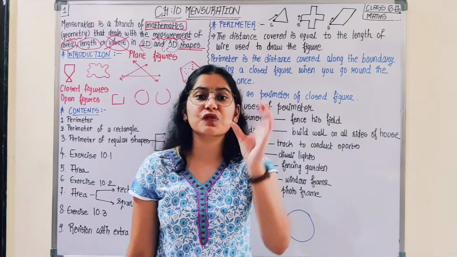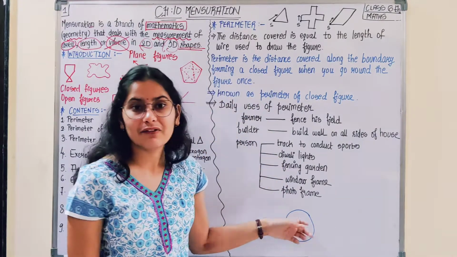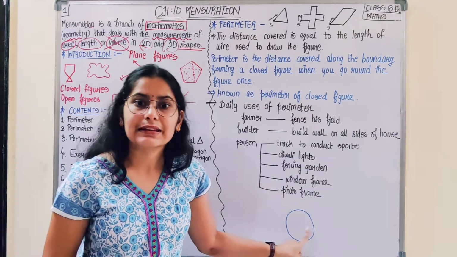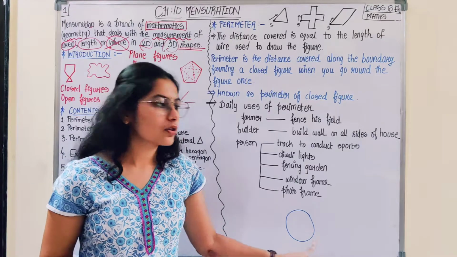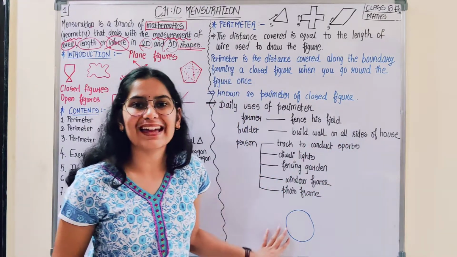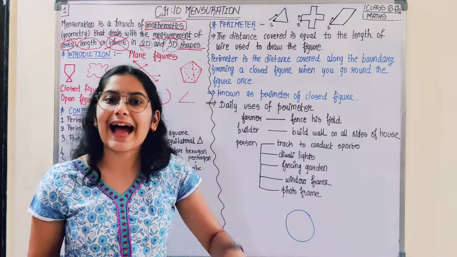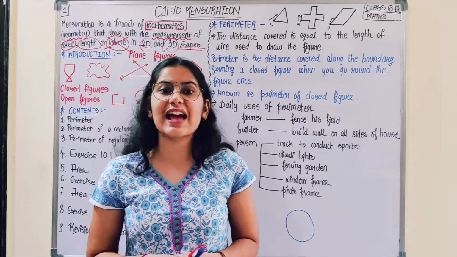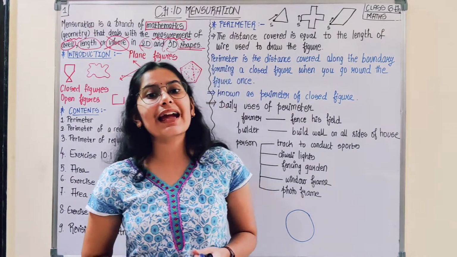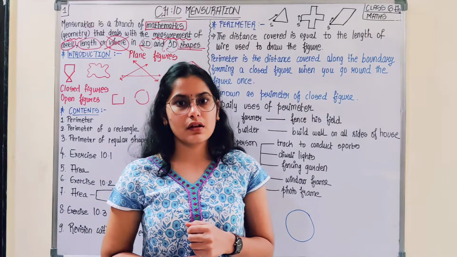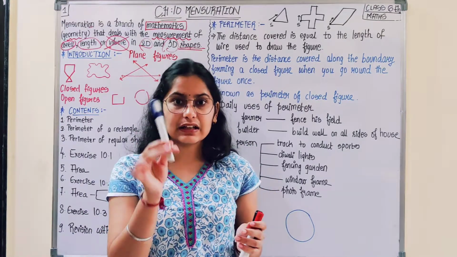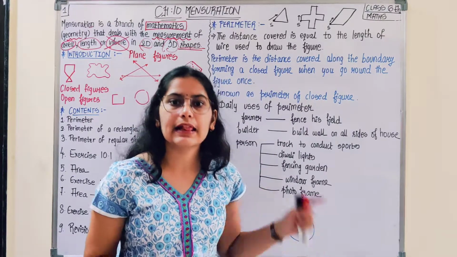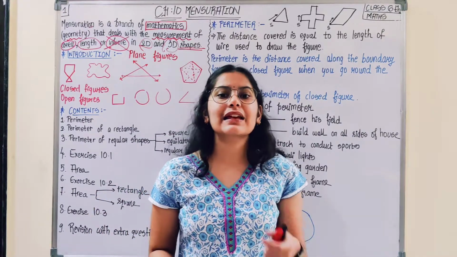Exactly correct, sphere. And when I try to draw a tennis ball, I would be simply drawing like this. Then this shape becomes a circle. So the figures which you draw on the page or on the board are referred to as 2D, while the ones which you can feel, which have some height, are referred to as 3D figures. So sphere, cylinder, cuboid are 3D figures. But circle, square, rectangle are 2D figures.